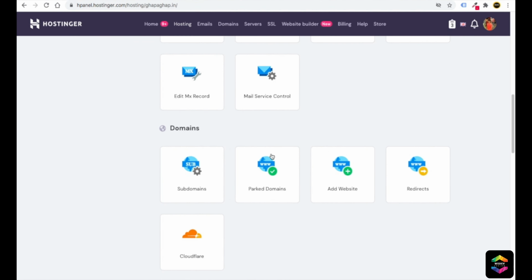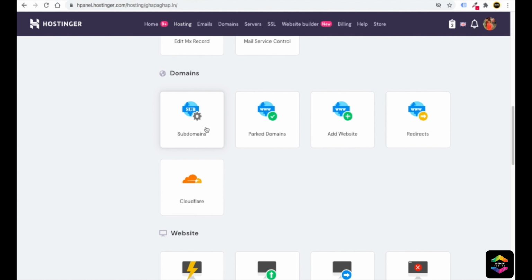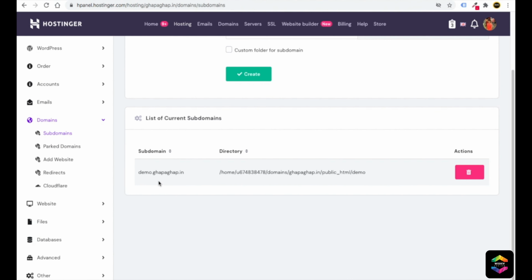Scroll down. Here you will see under domains we have this subdomain option. You just need to click here. Right now we have one subdomain, that is demo.gapagap.in. So gapagap.in is the domain. In front of the domain we have this demo, which is the extension which we have added in front of our domain. So in total it has become demo.gapagap.in. It has become one subdomain.